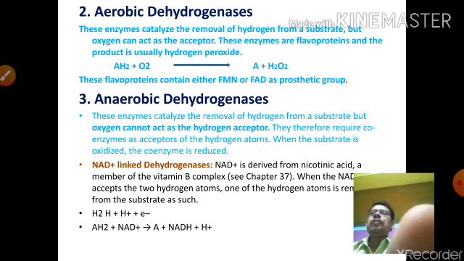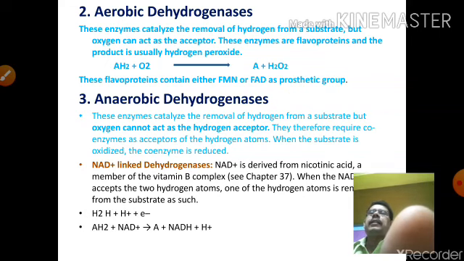And number 3 is the anaerobic dehydrogenase. This type catalyzes the removal of hydrogen from the substrate, but oxygen cannot be the hydrogen acceptor. There is this difference between aerobic and anaerobic dehydrogenase. In anaerobic dehydrogenase, the hydrogen is removed but oxygen cannot be the acceptor, whereas in aerobic, oxygen is the acceptor molecule. Therefore they require coenzymes as acceptors for the hydrogen atoms. When the substrate is oxidized, the coenzyme is reduced.